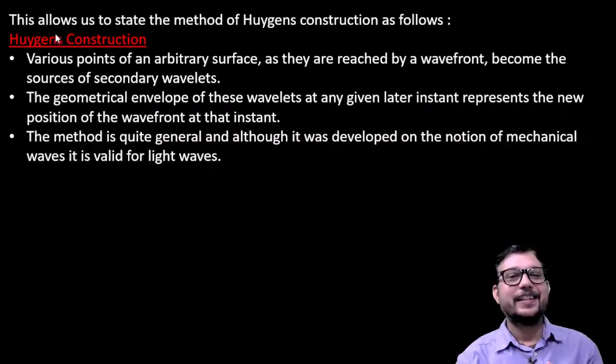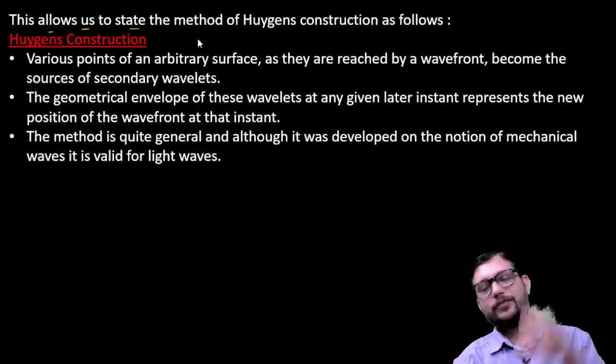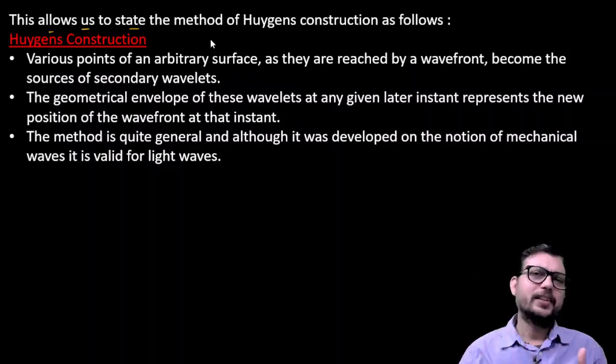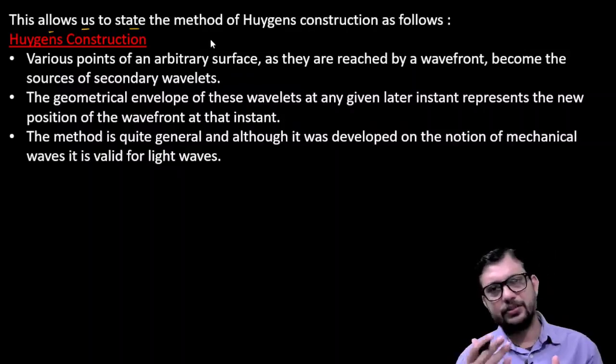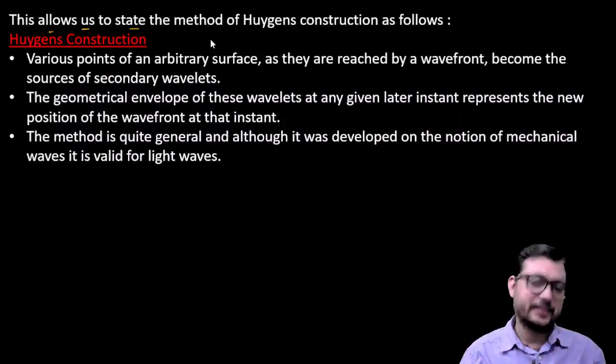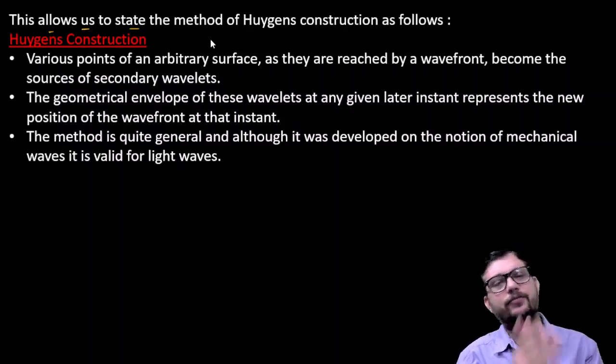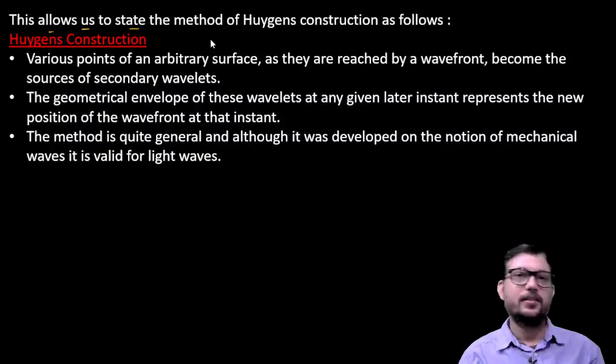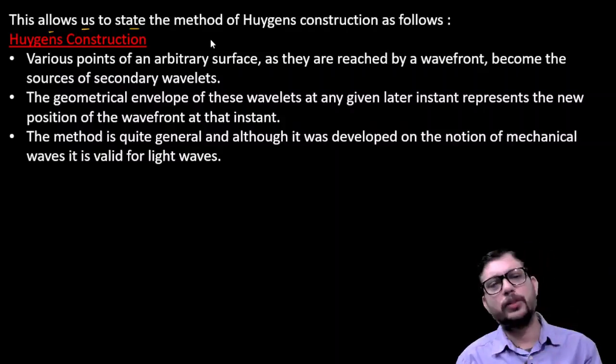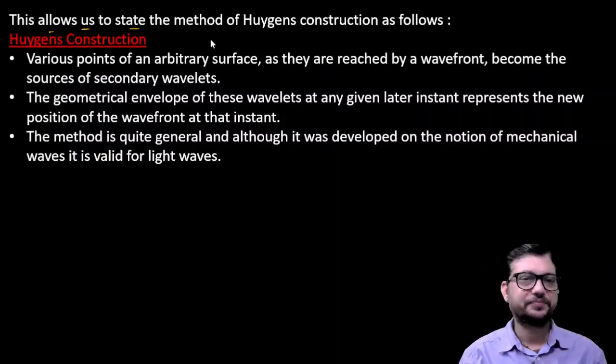Okay. Now on the basis of whatever observations we have discussed here, we are in a condition that we can finally construct the diagram which follows the Huygens principle, and that is known as the Huygens construction.